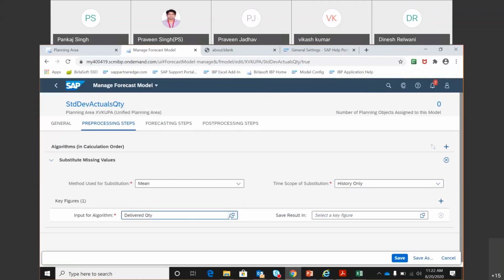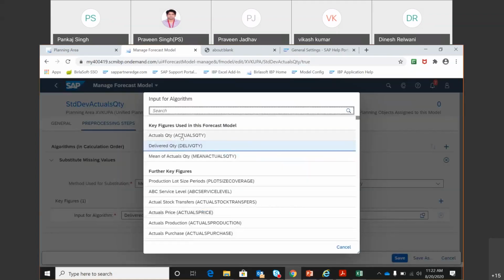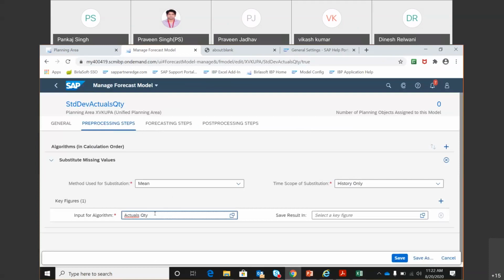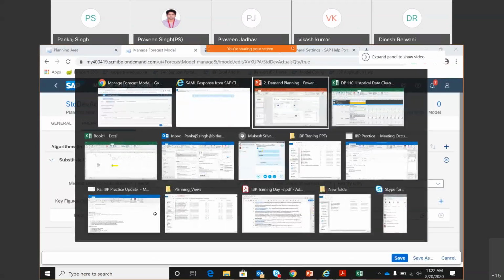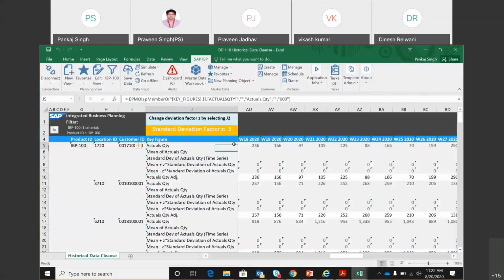Input for algorithm. So what is the key figure which we are going to look at while looking at the corrections? So input will be your actual quantity, because this is where we are storing the past weekly forecast numbers, correct? If I go back to our Excel sheet, this is the actual quantity. These are the actual numbers. For other combinations, this is where we are keeping the actual numbers. So this is the key figure. These are the numbers that the system is going to check.